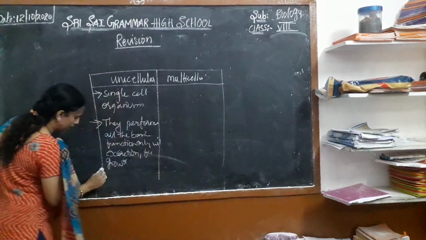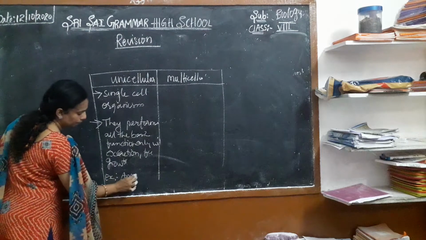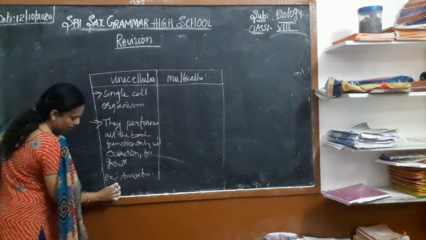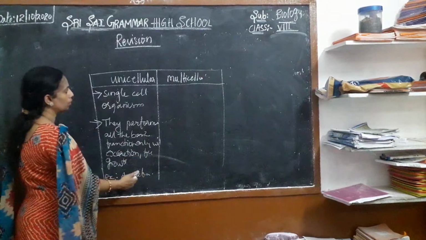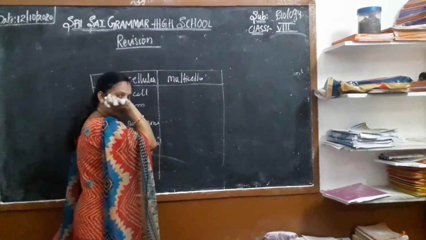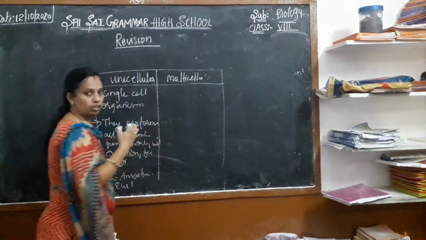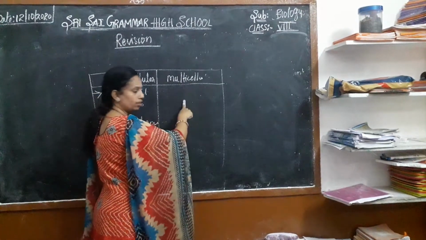And you can write the examples: amoeba, euglena, paramecium. All these come under unicellular organisms. The organism which contains more than one cell is known as a multicellular organism.